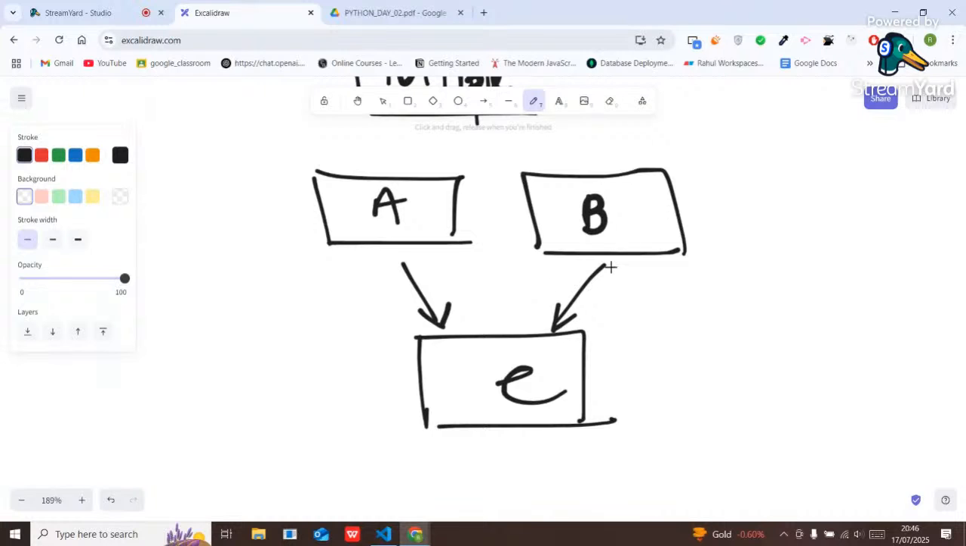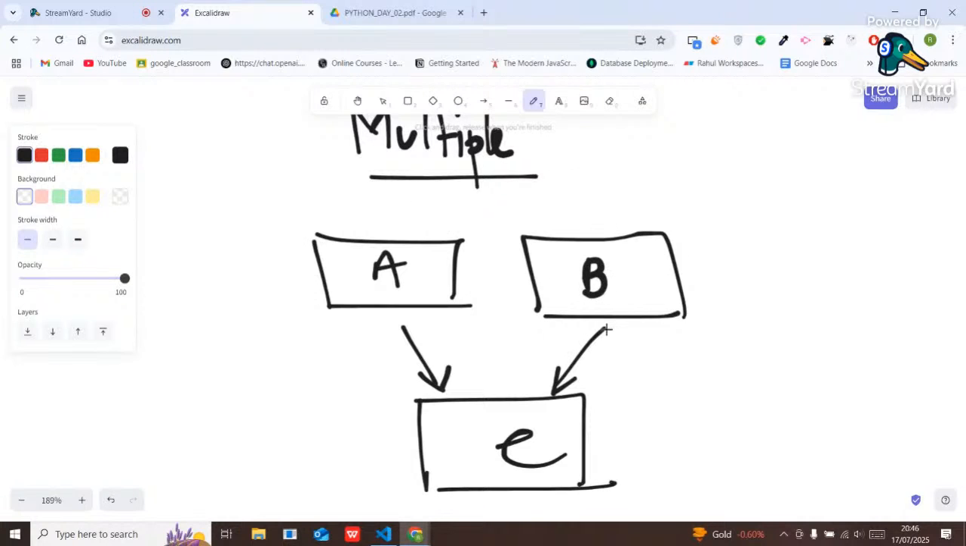Yes. Now, one more thing is there. First of all, C has derived the properties from both A and B. But from which class will the properties be derived first? That is the main question. The rule is that properties will be derived from right to left.